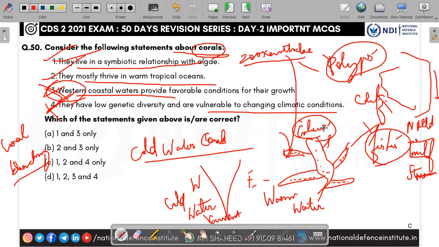As long as the coral is very colorful, it means it is in good condition. What happens? Climatic conditions increase the temperature and the acidity of the ocean, so it causes the zooxanthellae algae to die. The color will go. So the colorful coral will appear white, transparent. This is called coral bleaching. This coral bleaching is the main impact of climate change, and it is a serious environmental issue. So the correct one is 1, 2, and 4. Answer is C, 1, 2, and 4.